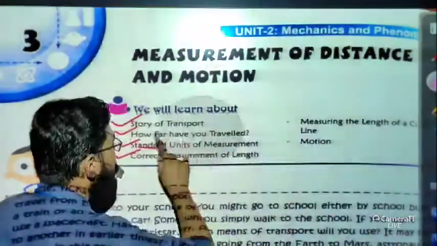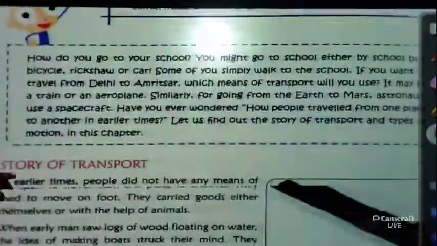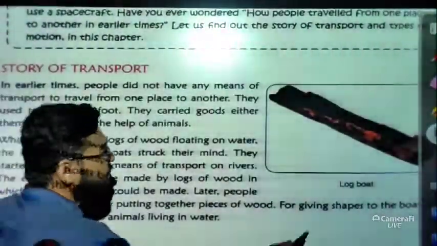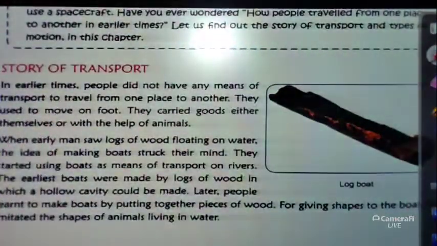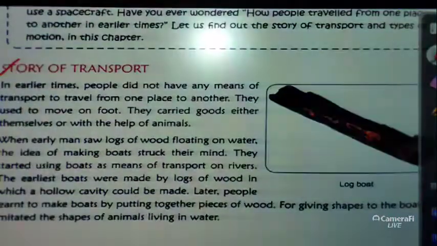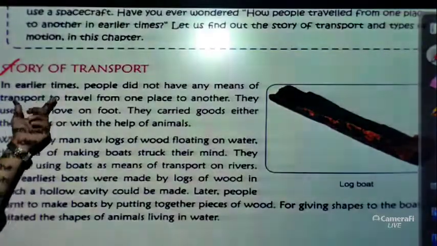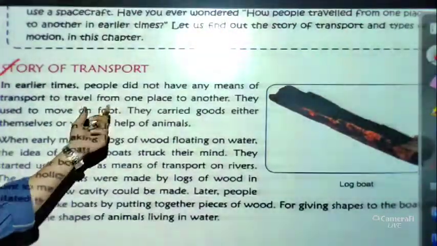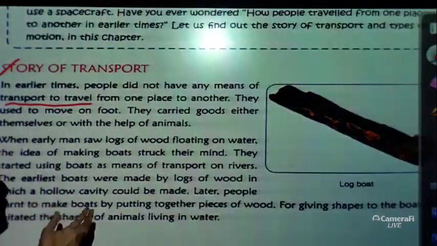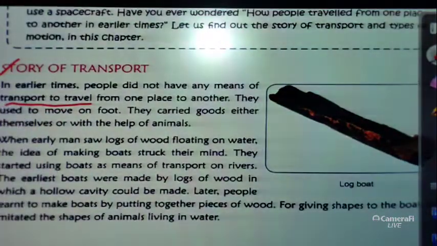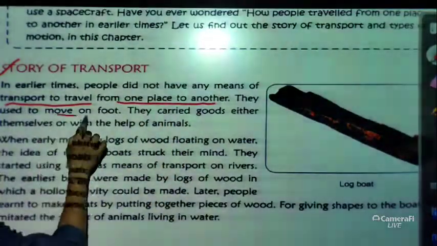So let us start the very introduction part. Just have a look. First of all we are going to start with the story of transport. So what is the story of transport? That means how did transport come. So basically in earlier times people did not have any means of transport to travel from one place to another. They used to move on foot.